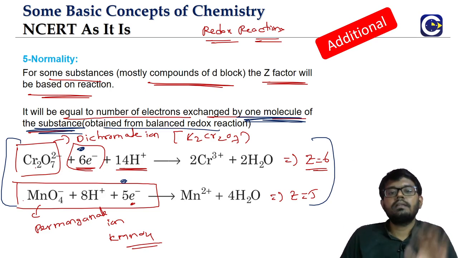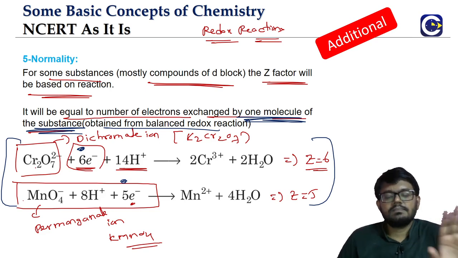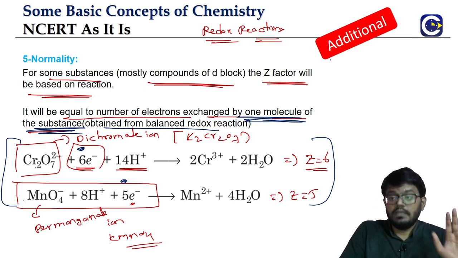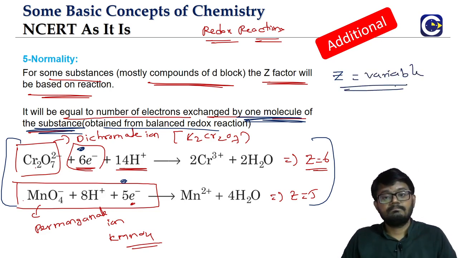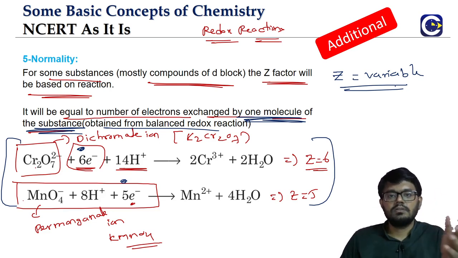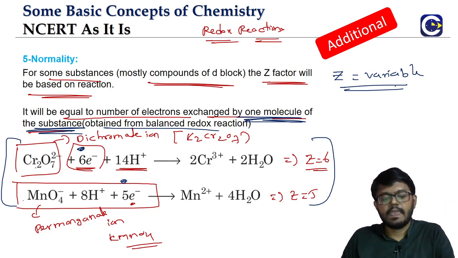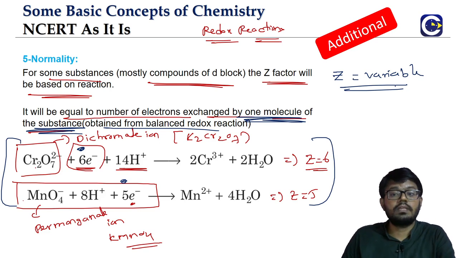But the point that we need to understand here is that there are some substances that can have a variable Z value. Usually, what are these? The compounds of the d-block elements. Particular examples are dichromate, permanganate, and so on. We'll study more about them when we go to the redox reaction.